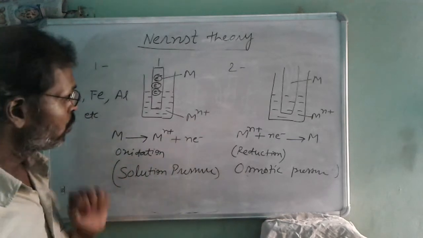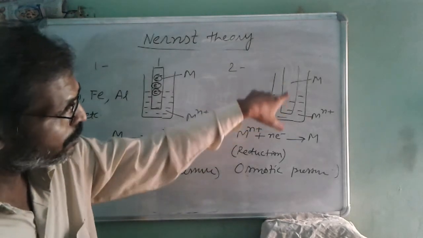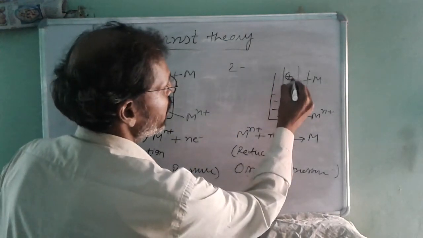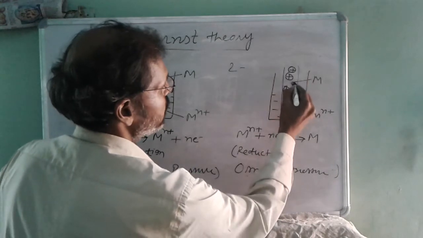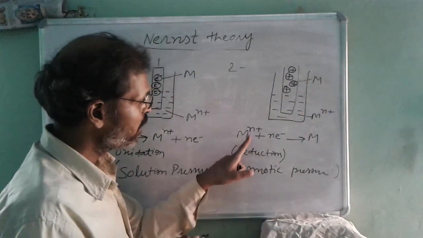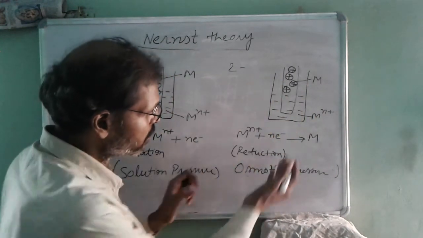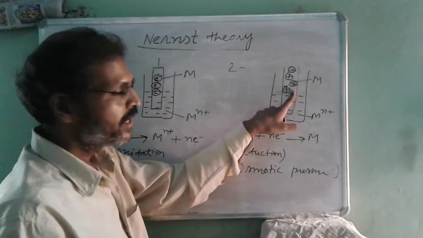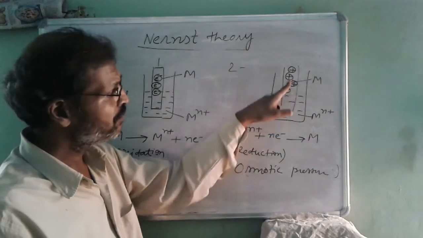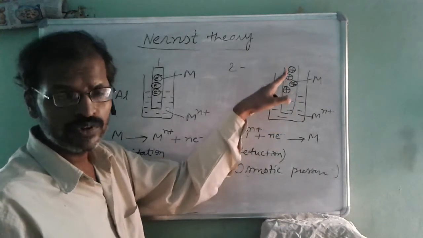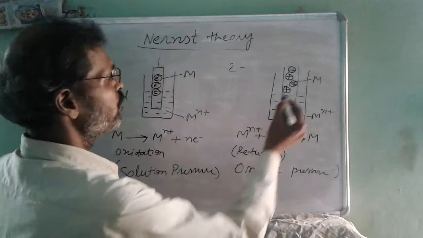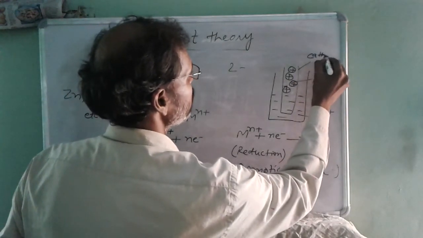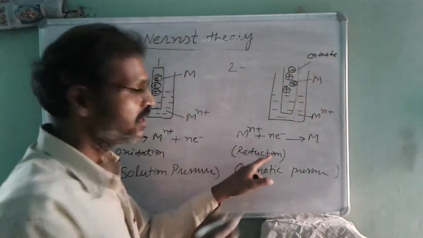Clear? So these types of metals acquire positive charge at the outer surface. Why? Because Mn+ ions have gained the electrons present at the outer surface, so the effect of positive charge will increase and the metal will acquire positive charge. Such metals act as cathode because reduction is taking place.